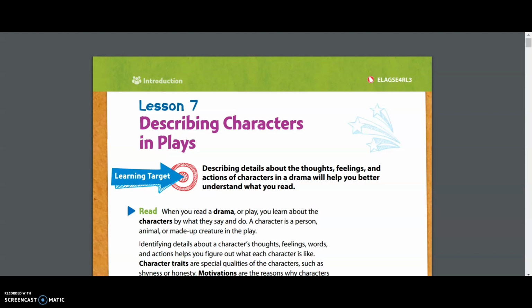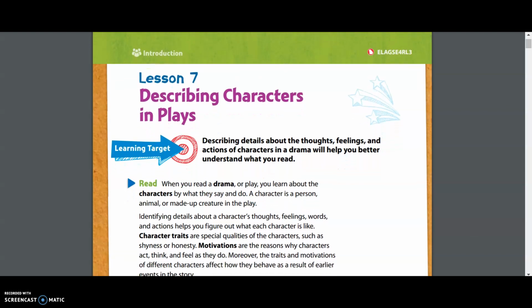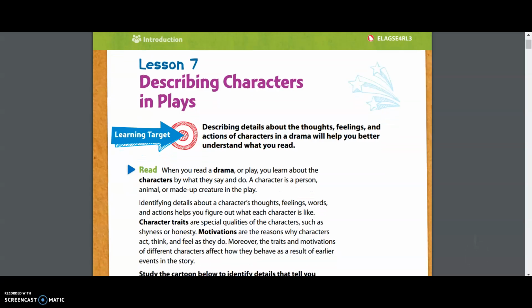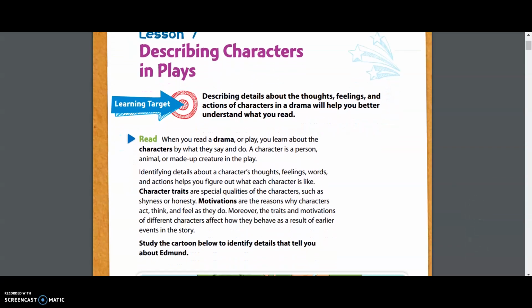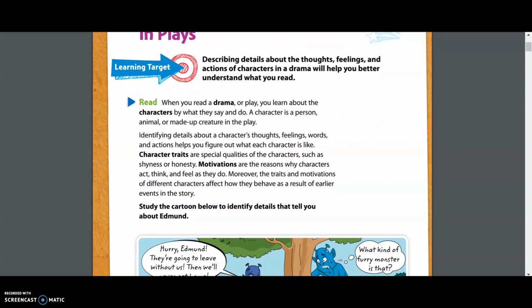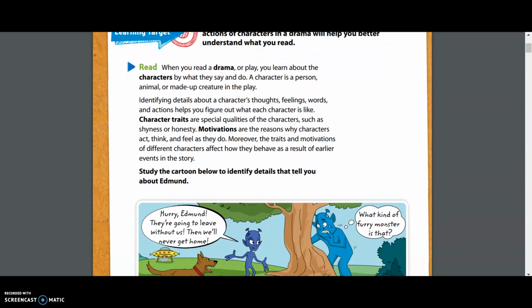Now, before we dive too deeply into the subject matter, we have to first understand a few vocabulary words. If you follow along with your packet, we see this first page. It says describing details about the thoughts, feelings, and actions of characters in a drama will help you better understand what you read. So we have to break down those different words. The first part says when you read a drama, so that's one of our vocabulary words. We see it's highlighted there in bold. A drama is a play. When you read a drama, you learn about the characters by what they say and do.